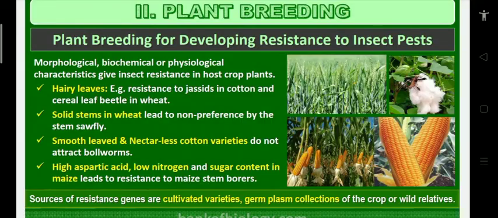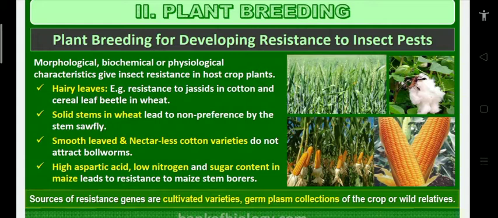You just look at the screen. I am going to explain through the document. Plant breeding for developing resistance to insect pests. Just now some concepts have been explained. Morphological, biochemical or physiological characteristics give insect resistance in host crop plants.